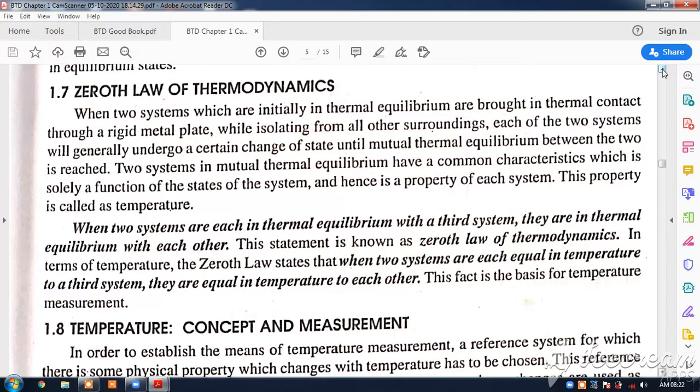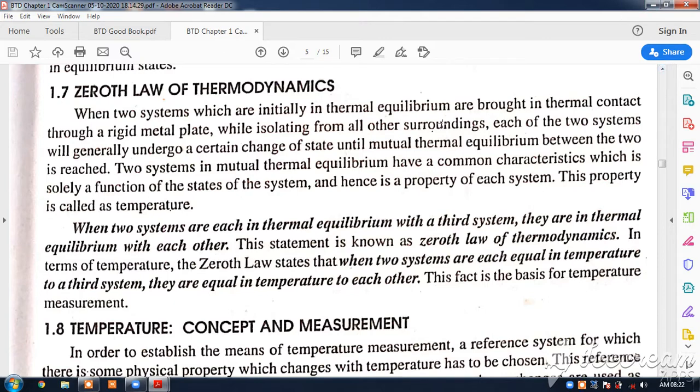So what they have done, how to name it after first and second, then the engineers and scientists thought this is more primary in nature. So already they had given the names of first law and second law, so they converted this law into the zeroth law of thermodynamics. Okay, so this is a very fundamental law and a very simple law.